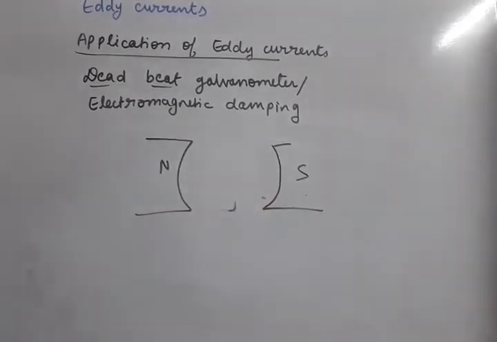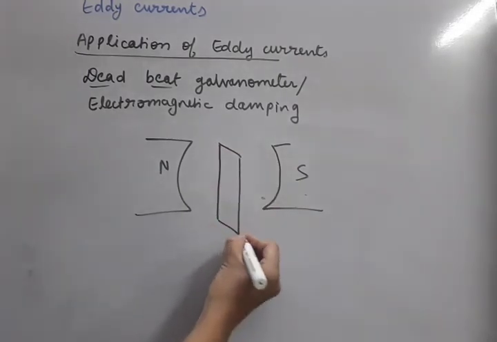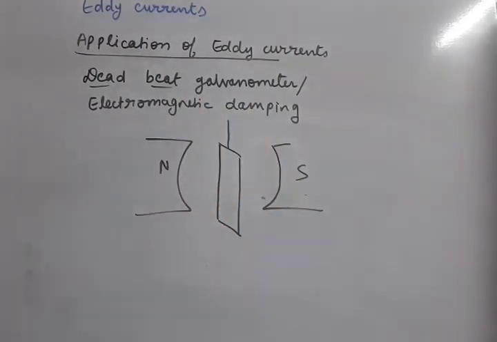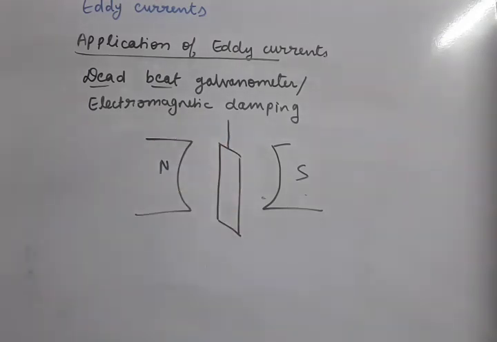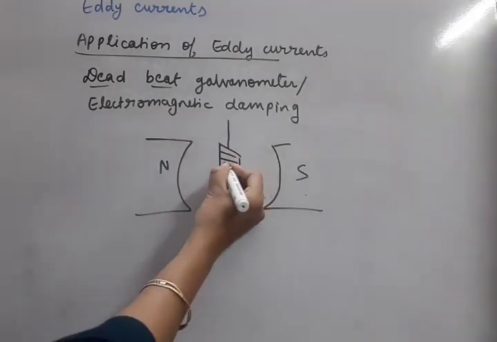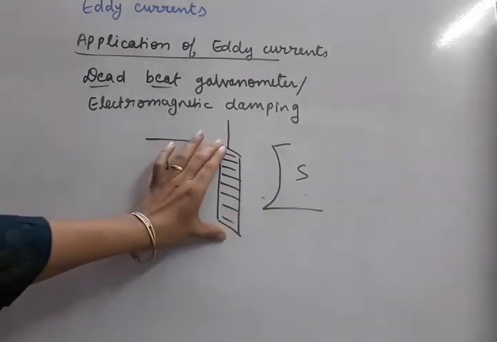a coil is oscillating between the two poles and we have to stop the oscillations of this coil, then eddy currents help us. Suppose this is a coil and we fix a core in it also.